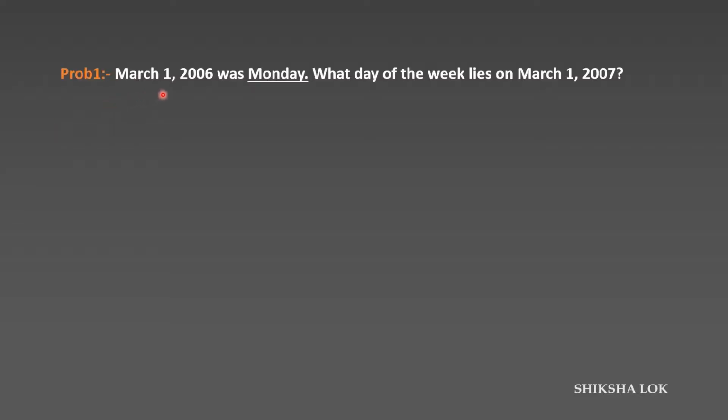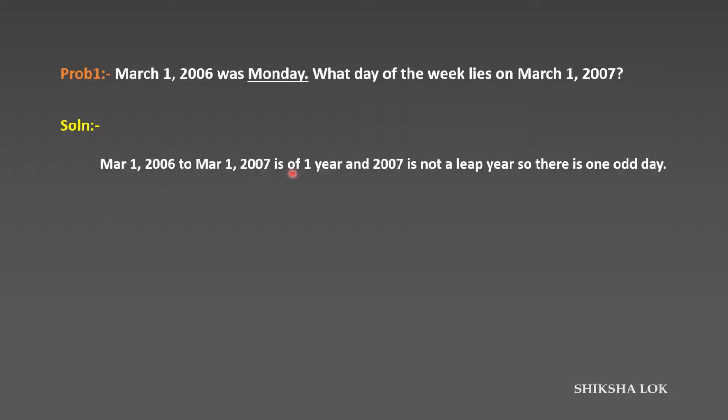So let's solve problems. The first problem: March 1, 2006 was Monday. What day of the week lies on March 1, 2007? From March 1, 2006 to March 1, 2007 there is one complete year.